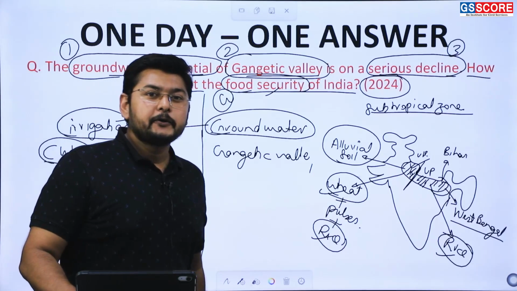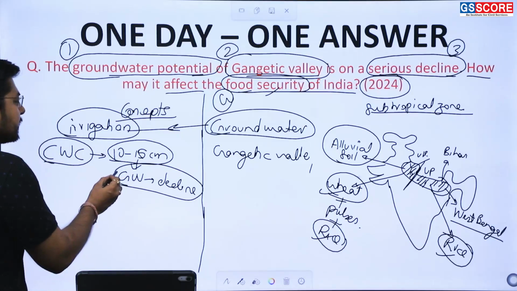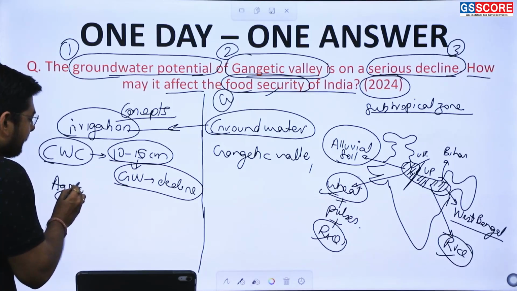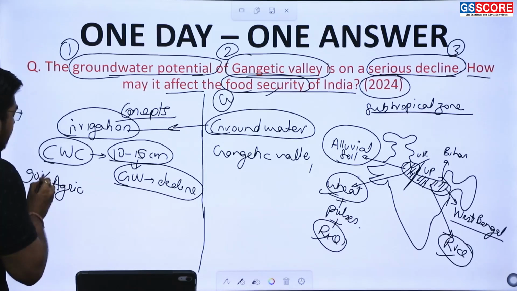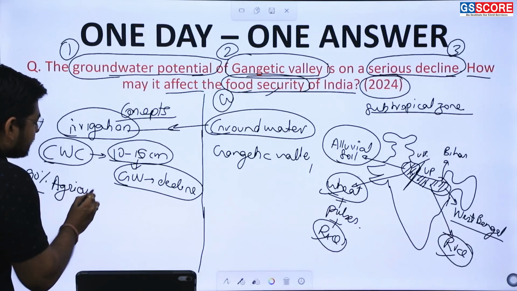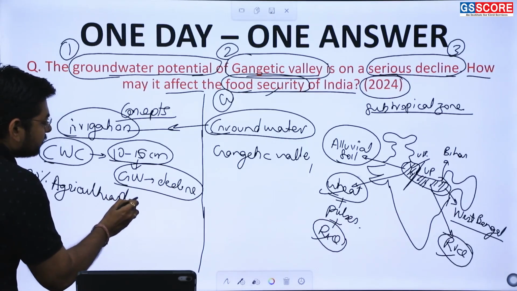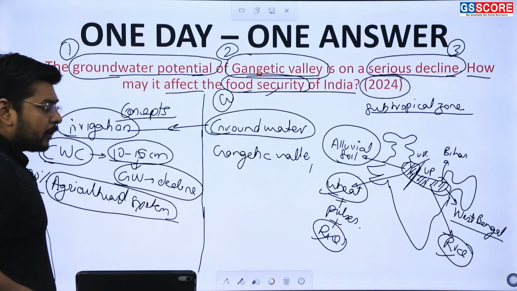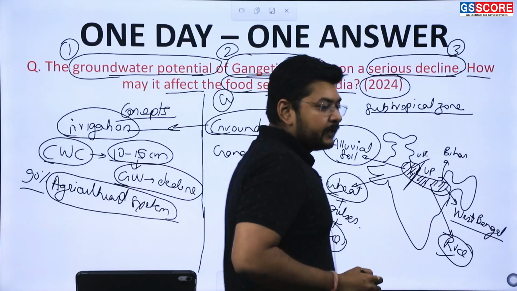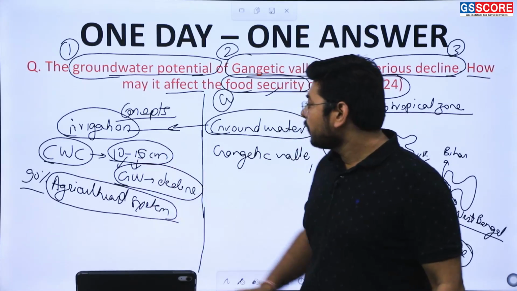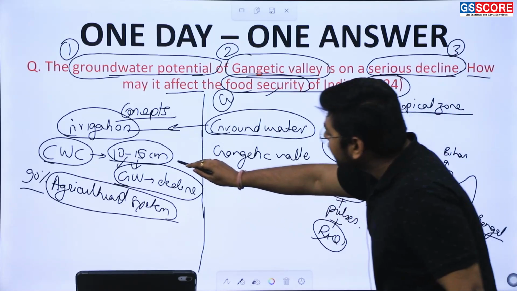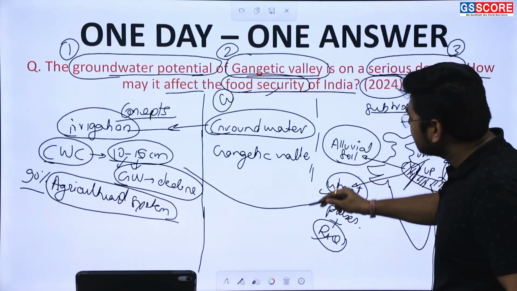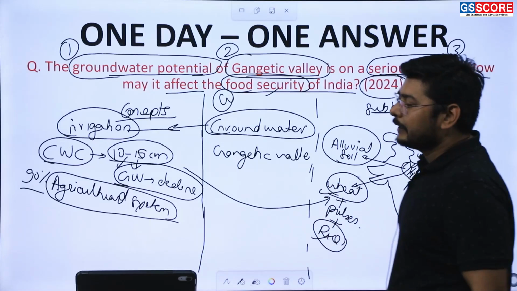And if we see the use of this groundwater, 90% of the groundwater which is extracted is used for the agricultural system. So when I see that this large amount of groundwater is being used for agriculture, and if a certain amount of decline in water is taking place, how will we connect it with food security? Here we can see that these two parts are directly connected.